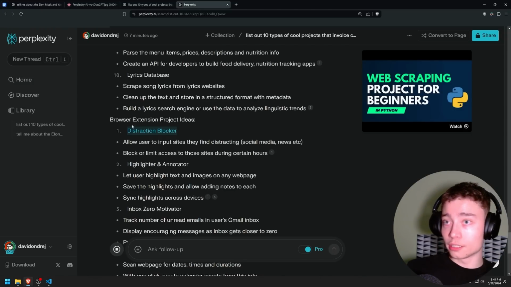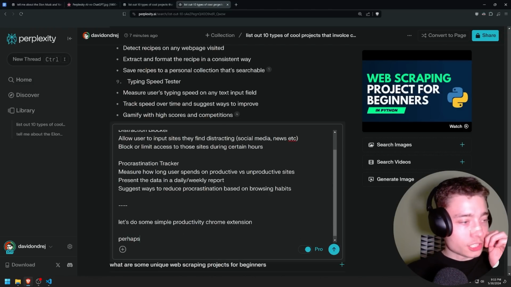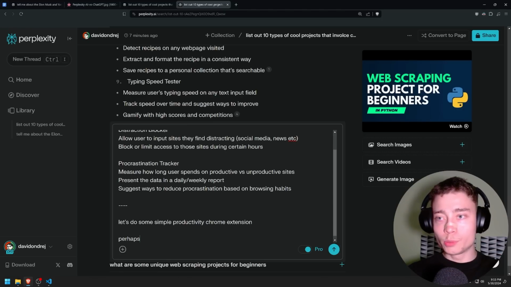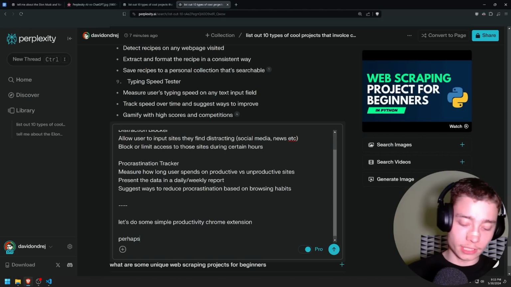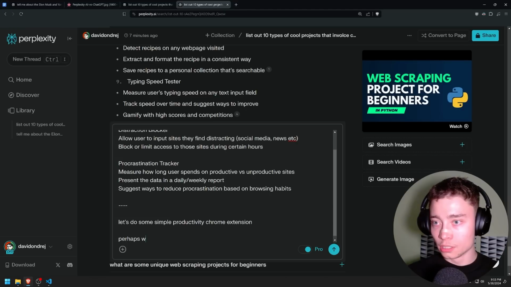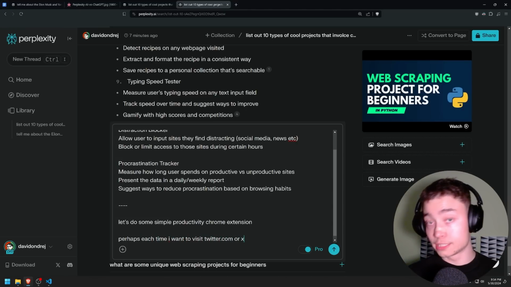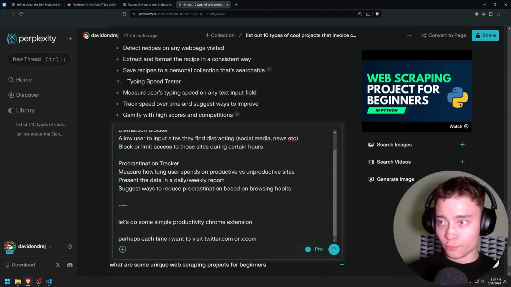Distraction blocker. Oh my God, we could actually build a simple productivity extension. Perhaps, okay, I have an idea actually. Something that lets you choose between going to your task list and going to the website you want to visit. So perhaps each time I want to visit twitter.com or x.com, both domains have to be checked in.